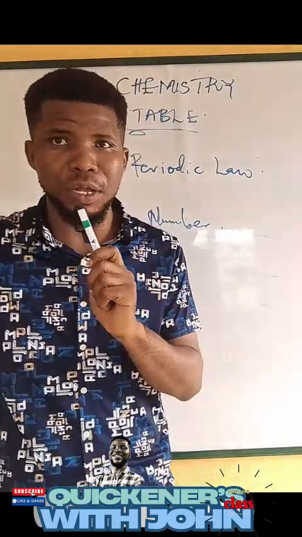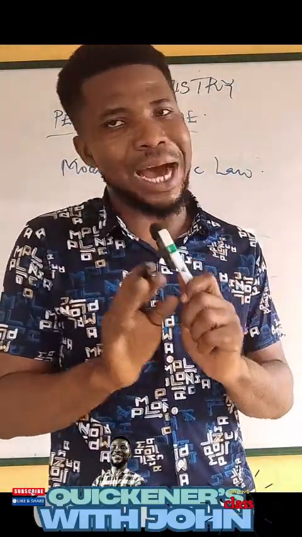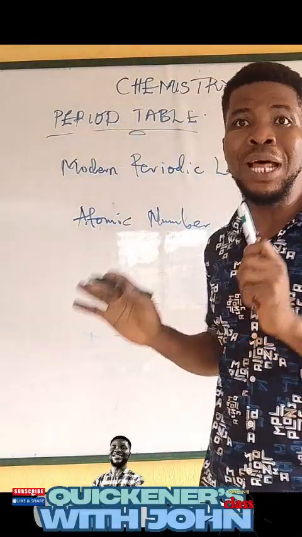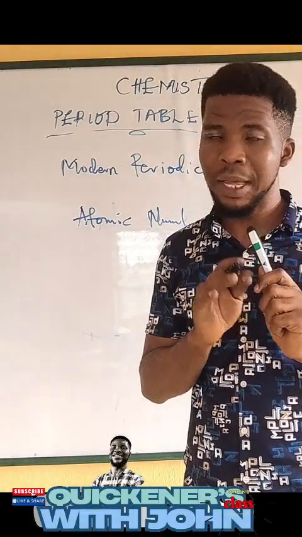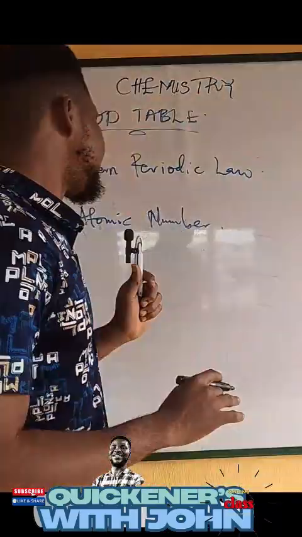Remember, the first periodic table was arranged based on what? Atomic weight. Now the modern periodic table is arranged based on what? Atomic number. I hope you get that. Alright, let's continue.